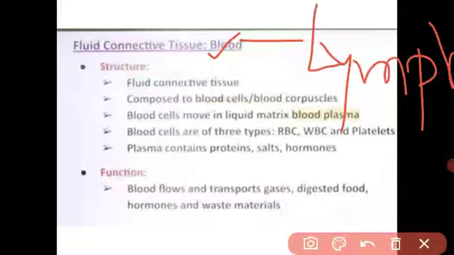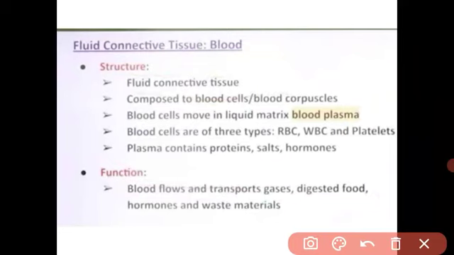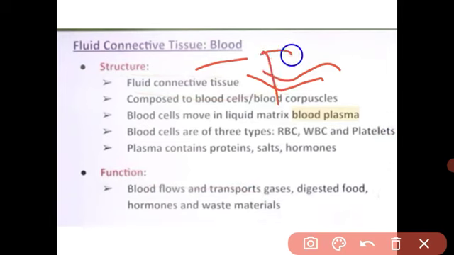Got it? This is the fluid connective tissue. Fluid connective tissue means, see, in the skeletal tissue we have seen the bone cell and cartilage cell embedded in the matrix. Means the ground substance of the bone and cartilage is the matrix. Same like that, this is solid. The matrix was a solid in the bone. But in the blood and in the lymph, the matrix is liquid, the fluid, called the plasma.